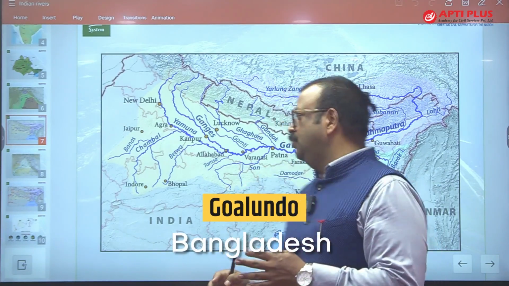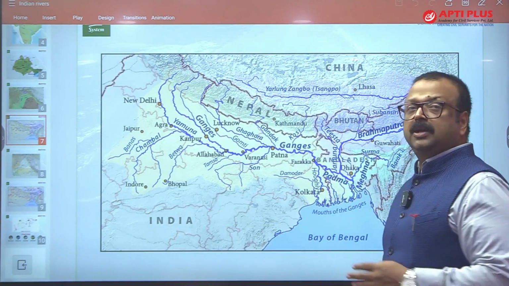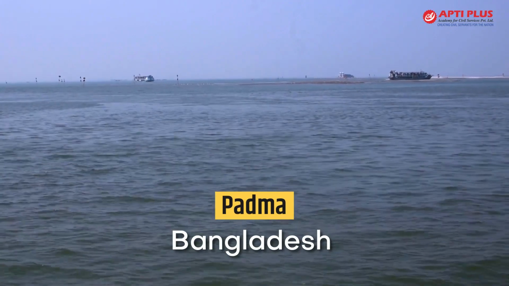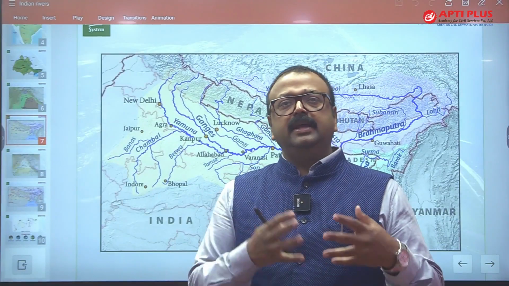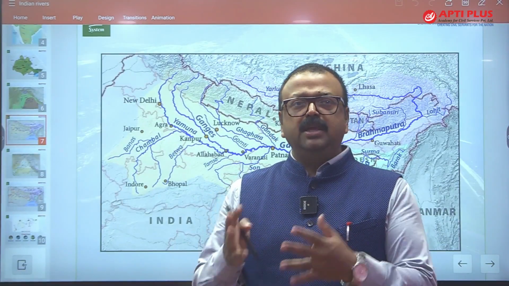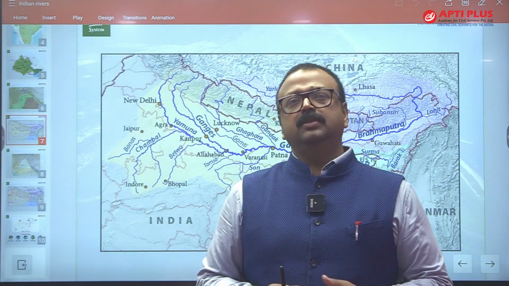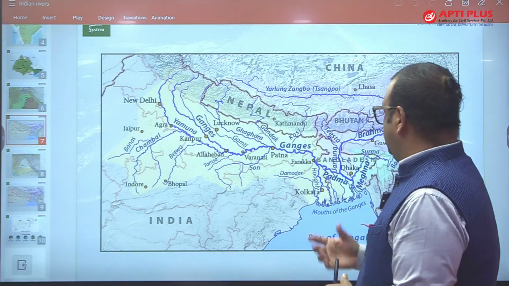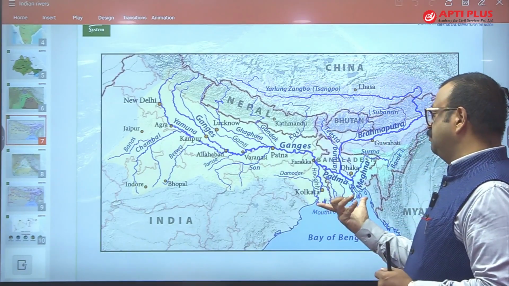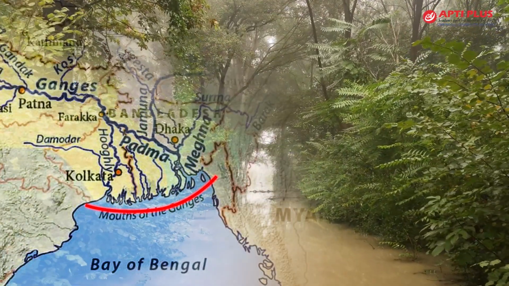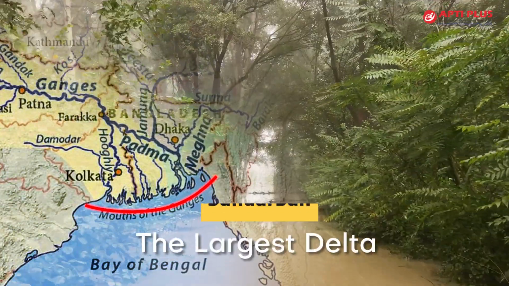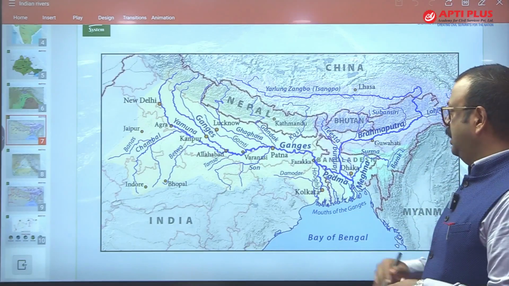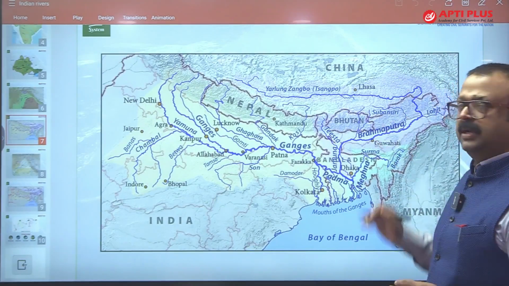Goalundo is in Bangladesh. From here it becomes Padma. And Padma takes the water of Meghna, which is coming from the northeast, and it becomes Meghna again. And Meghna makes the delta of Sundarban. And here Hooghly is also forming the delta of Sundarban. So the huge delta of Sundarban is part of this map, and that is the largest delta created by a river. The Sundarban delta is also called the Ganga Brahmaputra delta.